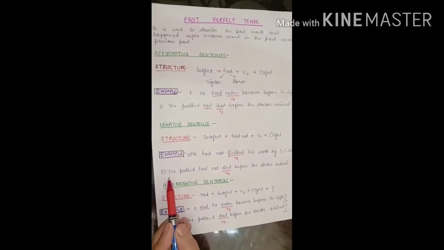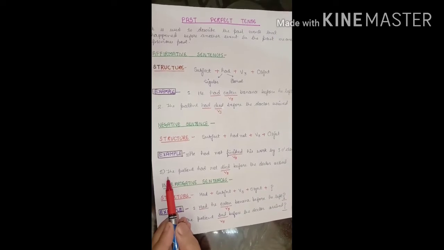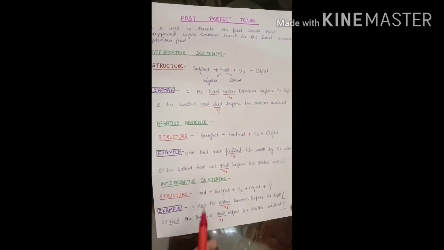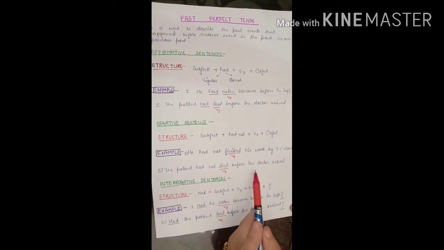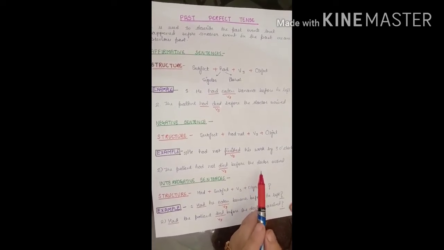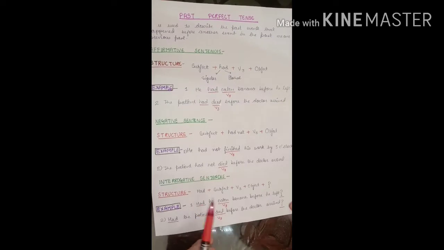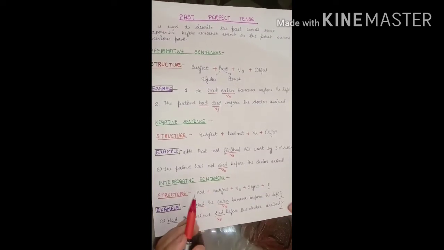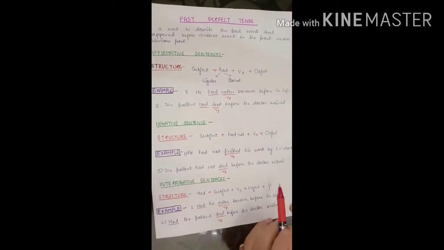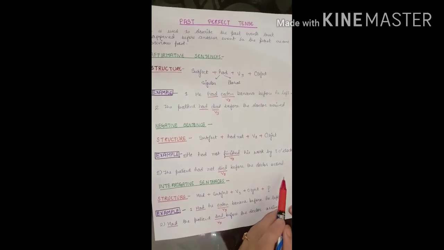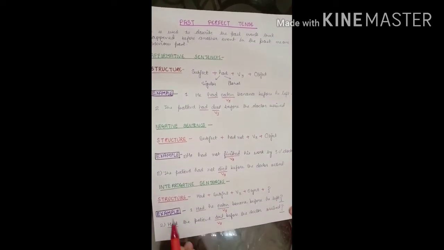In the same way, we can make any other sentence using different kinds of subjects. We had not gone to market before our parents returned. In this sentence also, you can see we had not gone. Previous event, and the next is parents return is the simple past event.